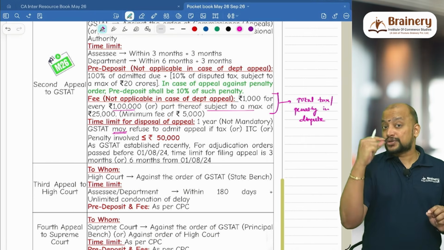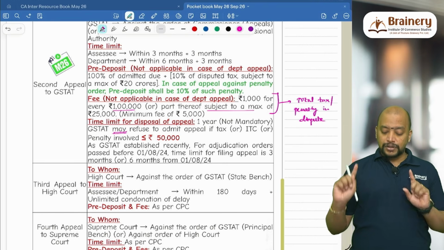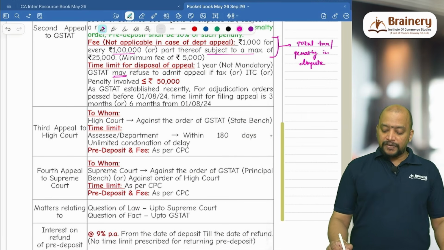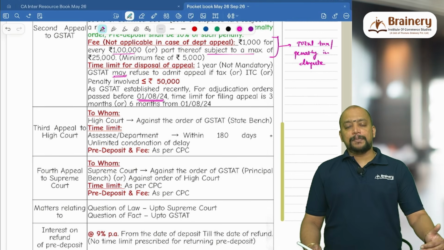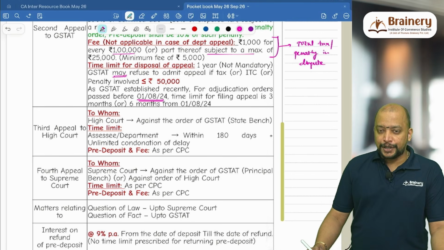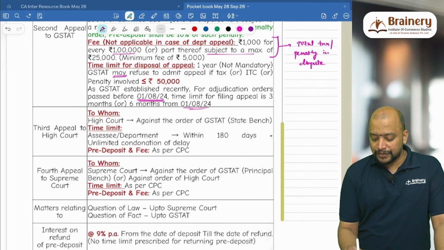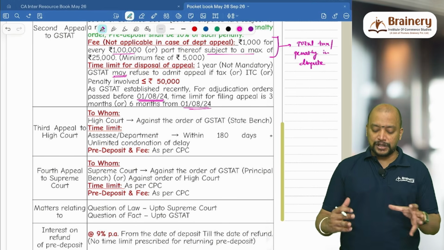If the total tax, or the total ITC, or the total penalty is less than or equal to 50,000. And as GST-80 was established recently, for adjudication orders passed before 1/8/2024, when you are going for appeal against the particular order to GST-80, the 3 months or 6 months should be counted from 1/8/2024 for the past orders, because only now have they enabled GST-80.